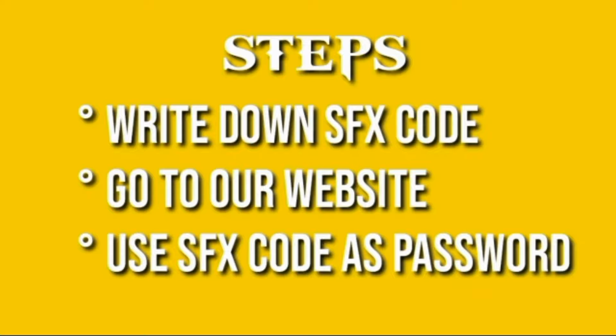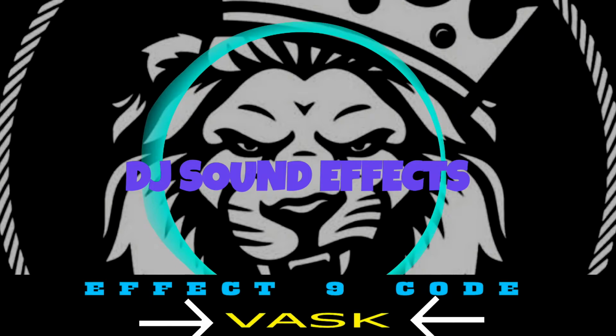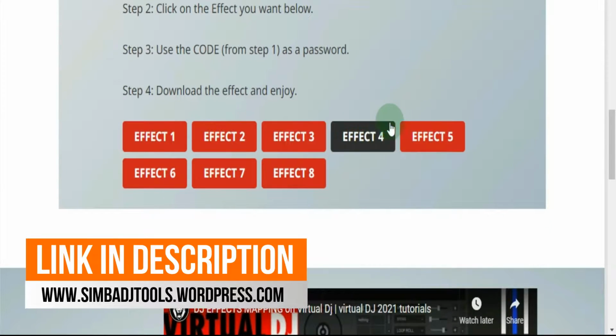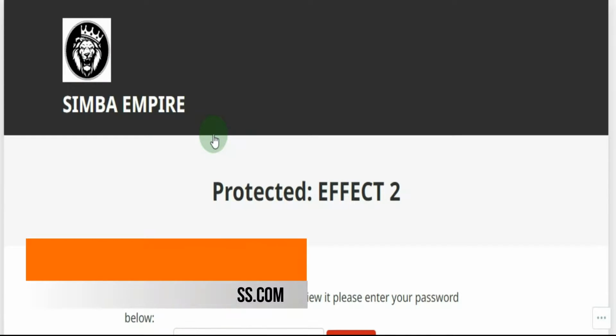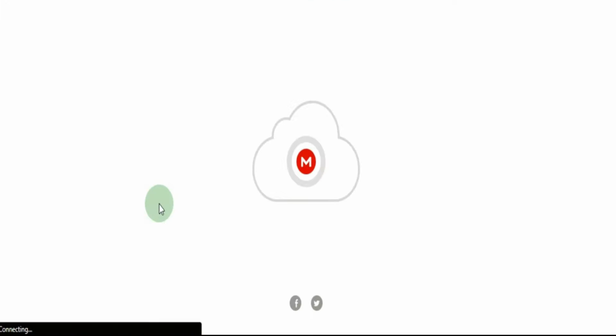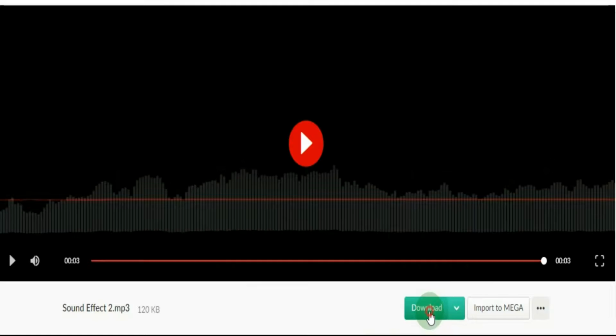Here is a quick tutorial on downloading the effects presented in this video. First, write down the code for the effect you want to download. Now go to our website and click on the button for the effect you want. When asked for the password, type the code you wrote. Finally, click the download button and your download should start immediately. Now repeat this for any effect you want.